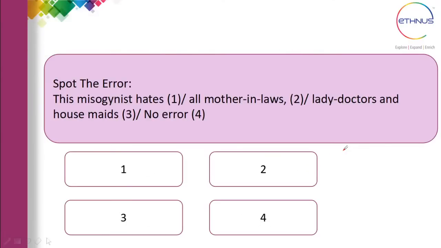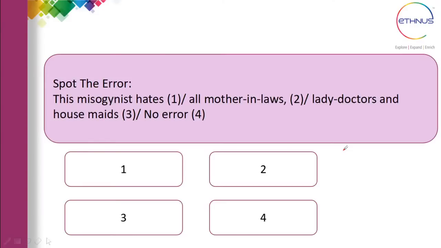So this was one of the questions asked. This misogynist hates all mother-in-laws, lady doctors, and housemates, or no error. Which is the correct answer? In which part of this sentence is there an error? Is it the first, second, third or fourth part? If there's no error, then the fourth is the correct answer. Let me tell you, a misogynist is a person who hates women.